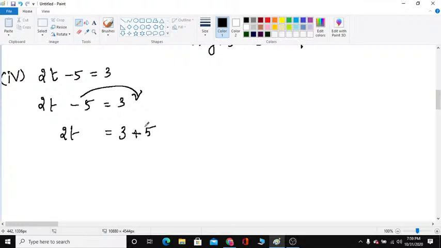Now the variable t is alone in the left hand side. t is equal to, now when you transpose a multiplying quantity, 2 is multiplying with the variable, it will become a division quantity. So you write it in the denominator directly. 8 divided by 2, write directly in fraction form, because division can be written in fraction form, children. On the right side 8 is written in the numerator, by 2.